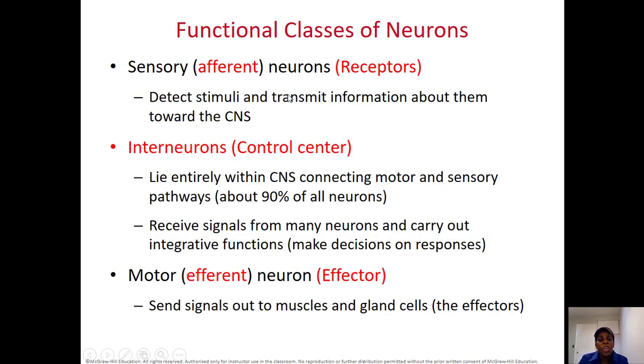And then let's divide the neuron into classes based on their function, based on what they do. The first, sensory, the one that receives information, will have receptors, something they can use to receive the information. What the receptors do, they detect the stimulus, they detect the information and transmit that information where? Towards the central nervous system. In the central nervous system, we're going to have interneurons who will process that information. And then the command is given through the efferent nervous system to the effector. So the effector will be the organ that will respond to the command.